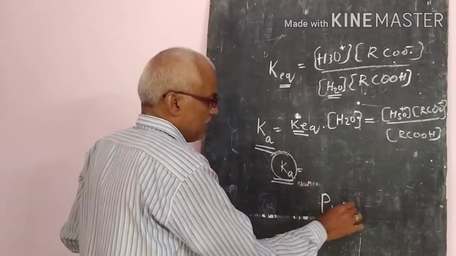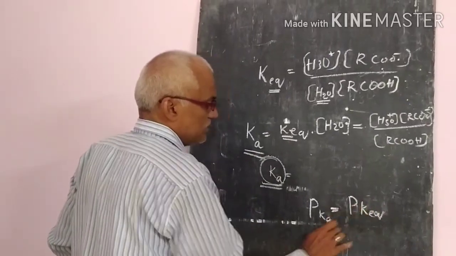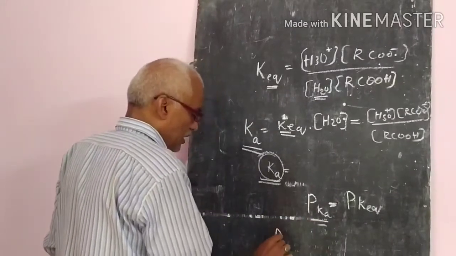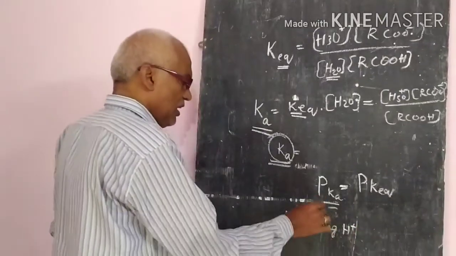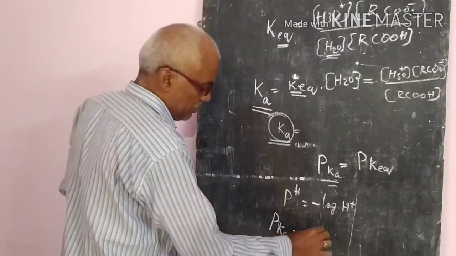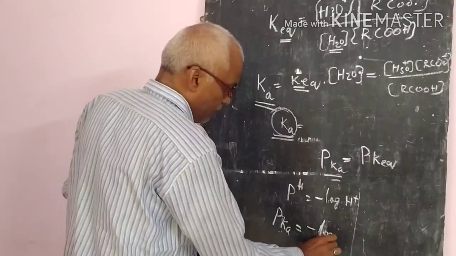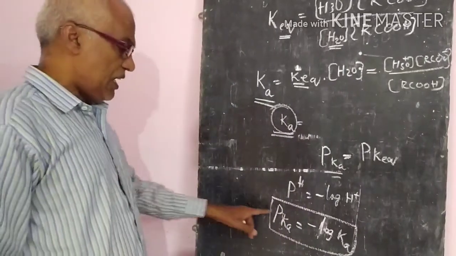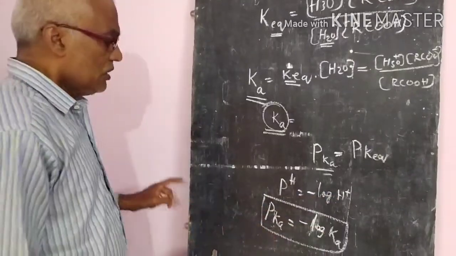The strength of the acid can be represented in terms of pKa. pKa is nothing but the negative logarithm of Ka. Already we know that pH, the power of hydrogen concentration, is equal to the negative logarithm of the H+ ion concentration. Similarly, pKa is equal to the negative logarithm of the Ka value. So this is the formula that we are using.